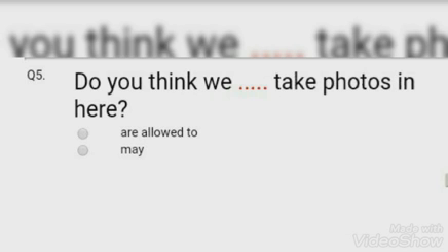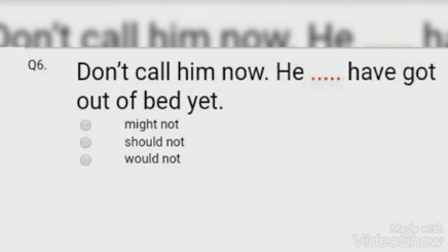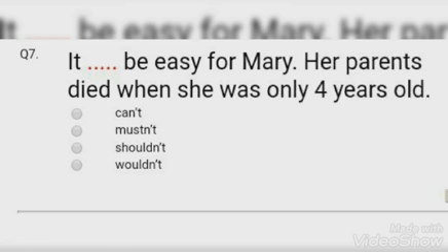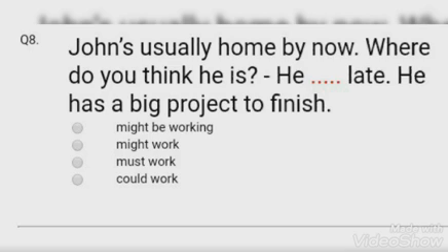Fifth one, do you think we dash take photos in here? Okay. And sixth question, don't call him now. He dash have got out of bed yet. Okay. And seventh question. It dash be easy for Mary. Her parents died when she was only 4 years old. Children, find out the correct answer.